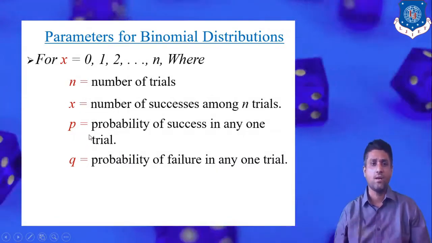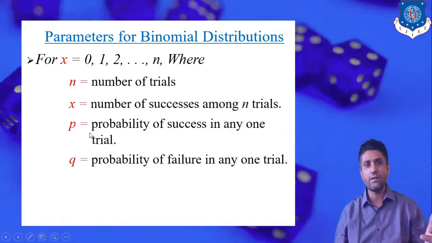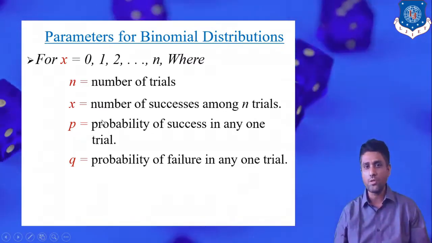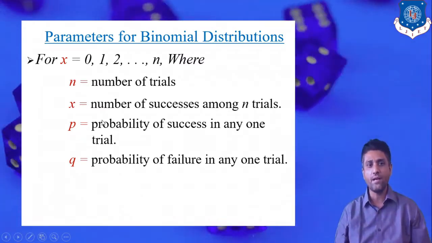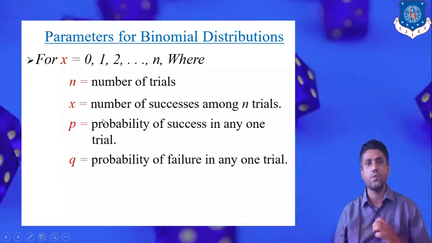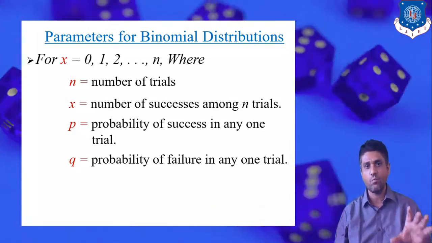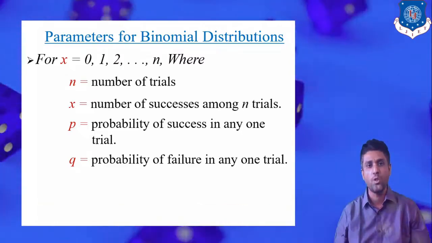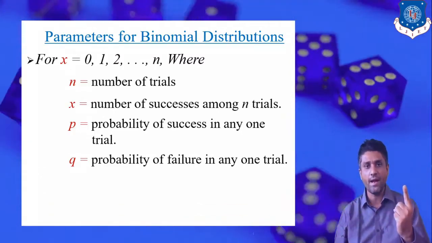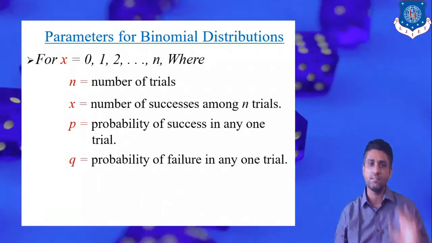Now small p stands for the probability of success in each individual trial. Suppose precisely we talk about when we toss a coin the first time. Definitely we get a head or tail. Either we get a head, that is I am a success. So the probability of success in one single trial is 1/2, because definitely there are two outputs, it may be head, it may be tail.